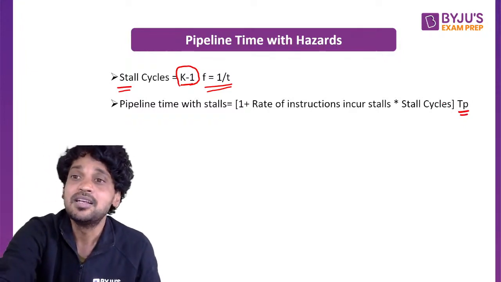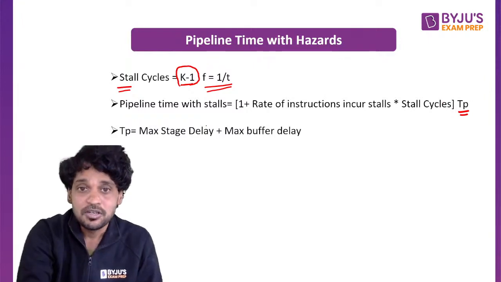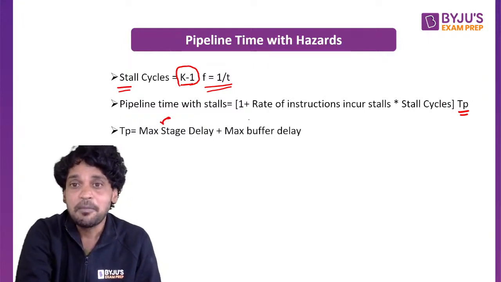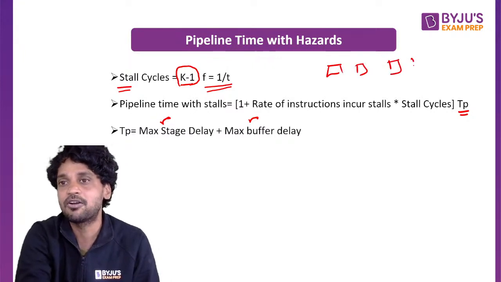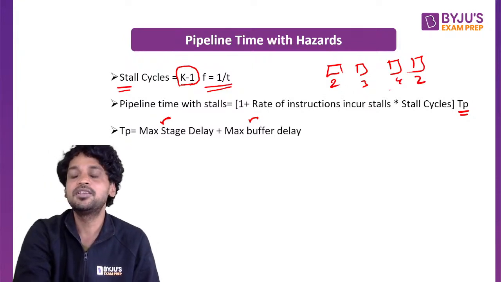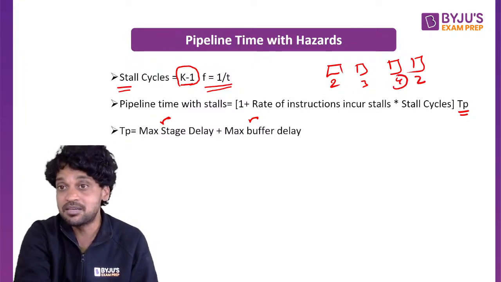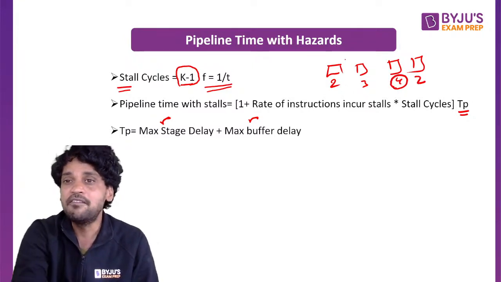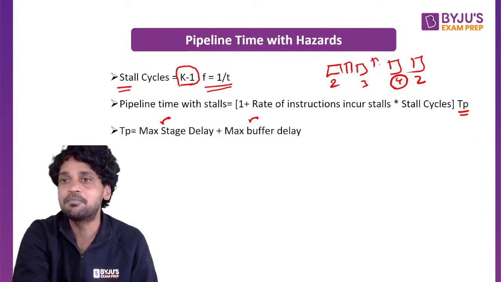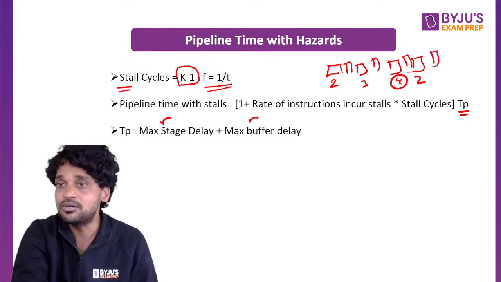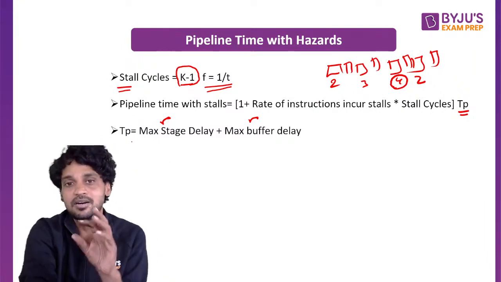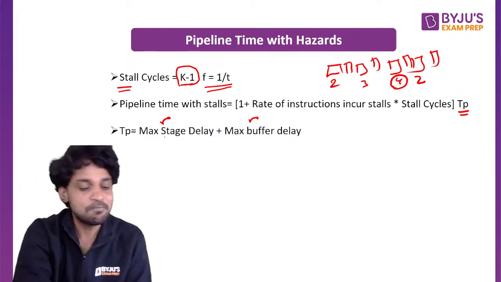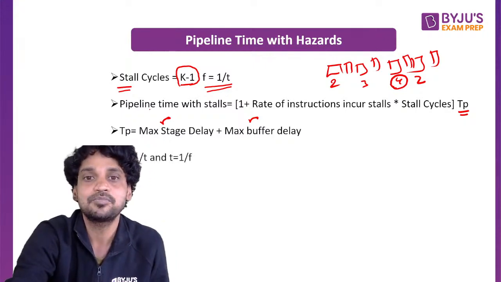Here, TP can be defined as the max stage delay plus the max buffer delay. Let us say different segments take different clock cycles: this is taking 2, 3, 4, 2. Here, what is the maximum segment delay? The maximum segment delay is 4. Every segment will have an intermediate buffer. These buffers also will have some delays. So TP is a combination of max stage delay plus max buffer delay.